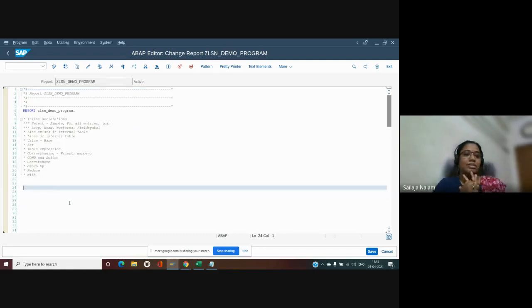So the first thing which we think is, when I say there is a new syntax, the first question which I had in my mind when I started learning is, will the old syntax work or not? It's not that the old syntax gets obsolete. New syntax will be working along with the old syntax as well. There are some instances where I can say that new syntax will suffice the purpose.